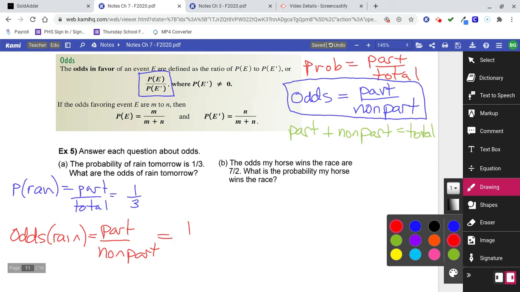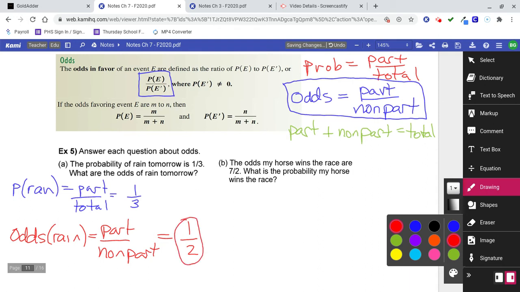But non-part is everything else that's not included in that part. So if we know the total is 3, then how many more would there be? 2, right? Because these two numbers have to add up to 3. 1 plus 2 equals 3. Part plus non-part equals the total. So I know the odds of rain would be 1/2.